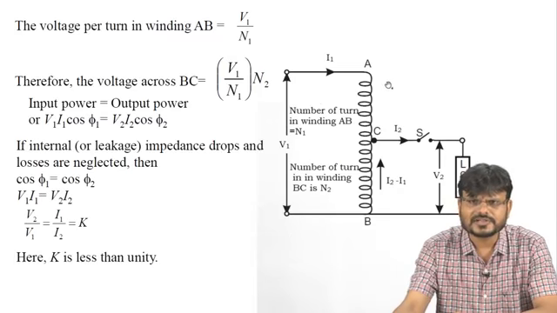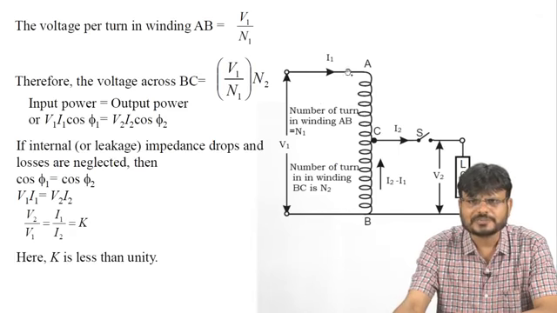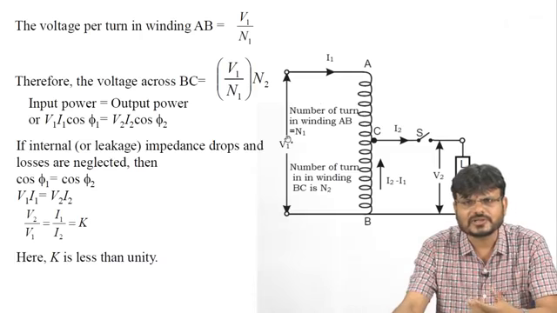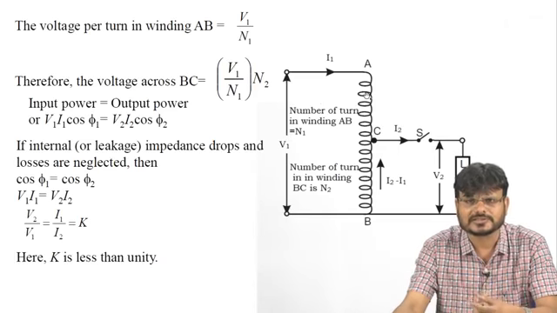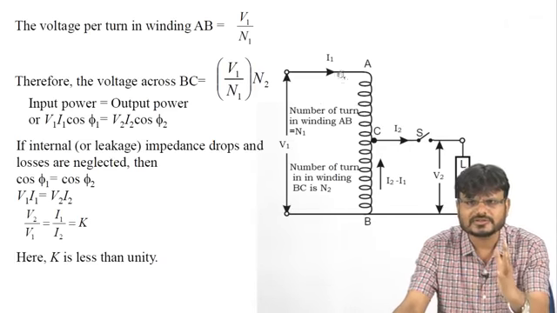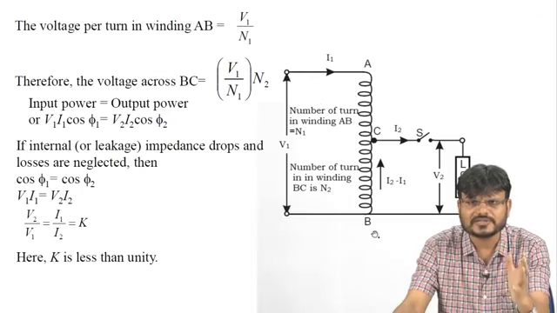Because here the total number of turns is N1, and the voltage produced across this winding is V1. So if you are interested in calculating the voltage per turn, the total voltage across this coil AB is V1, and so the voltage per turn is equal to V1 divided by the number of turns N1.